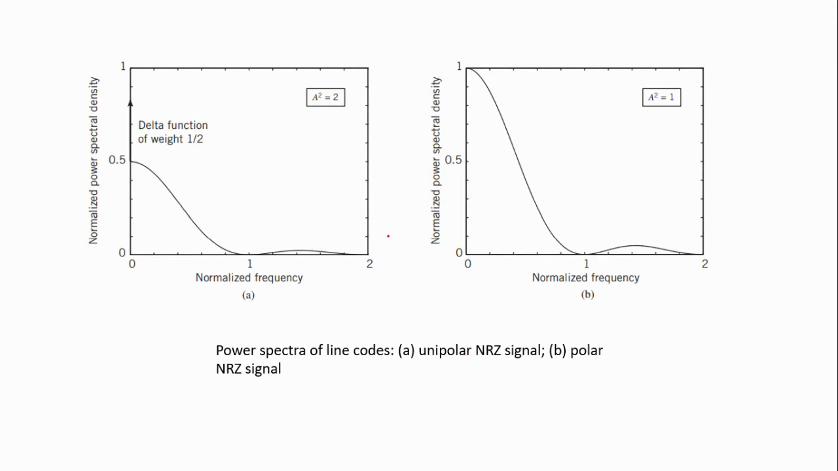In this unipolar non-return to 0, the disadvantage is that the DC component is present. That means the transmitted signal contains the DC component also, and that DC component is transmitted from the transmitter to the receiver. The second disadvantage is that at 0 frequency there will be some power spectrum. So these are the disadvantages of the unipolar non-return to 0.